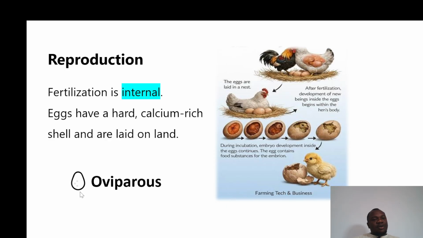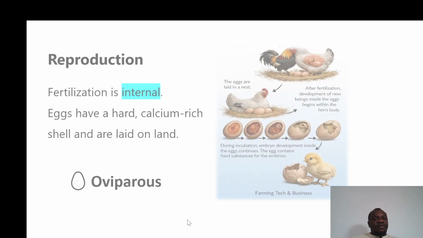So there's a very important thing for us to know. This is what is called oviparous. Oviparous organisms normally lay eggs and hatch their eggs, and the eggs pass through different levels of incubation. Then it hatches and gives rise to a new chick. So we call this oviparous. It's very important.